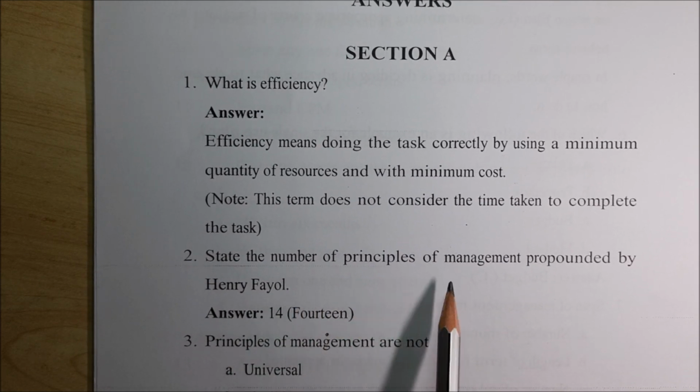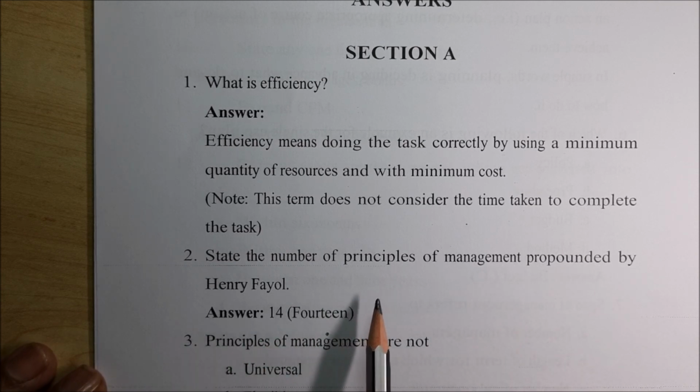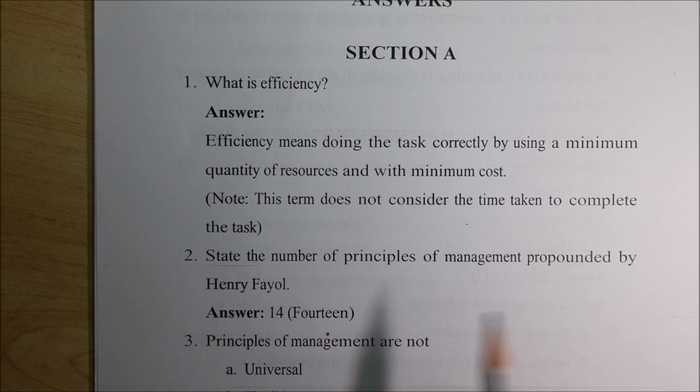State the number of principles of management propounded by Henry Fayol. That means how many principles have been given by Henry Fayol. There are 14 principles. If you write 14, then you will get 1 out of 1.